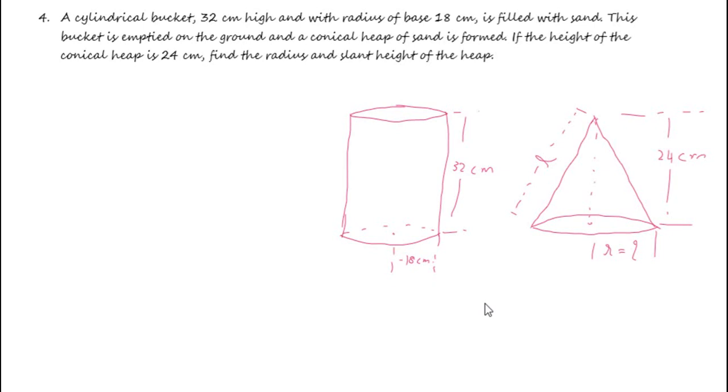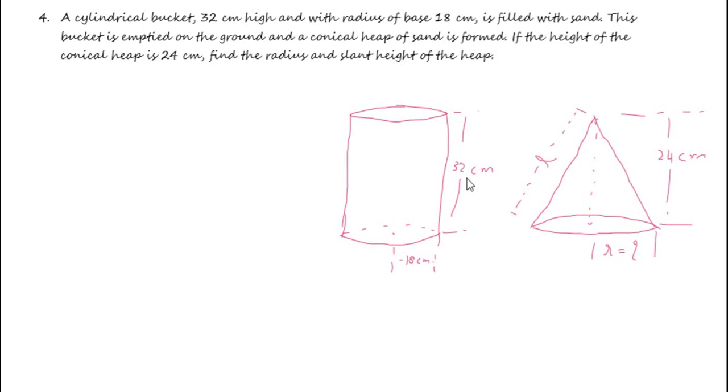Fourth problem: a cylindrical bucket of 32 centimeter high with radius of base 18 centimeter is filled with sand. This bucket is emptied on the ground and a conical heap of the sand is formed. If the height of the conical heap is 24 centimeter, find the radius and also the slant height of the heap.